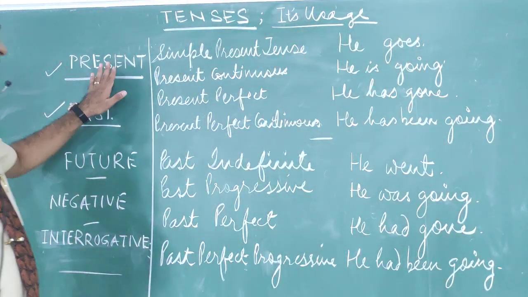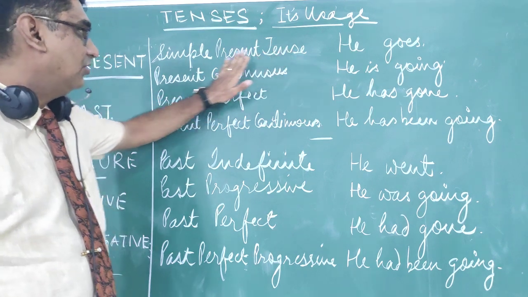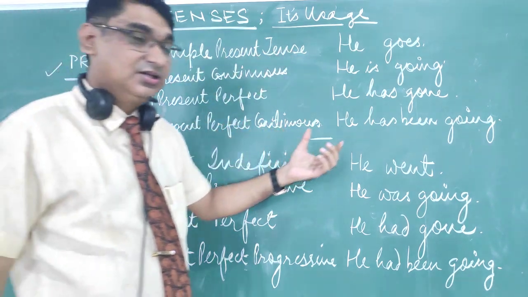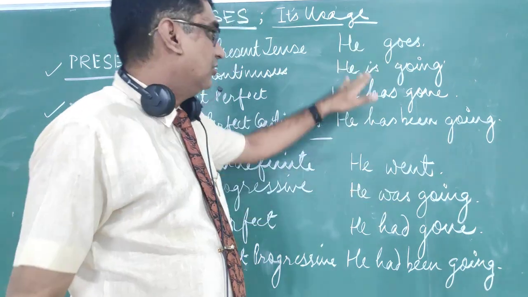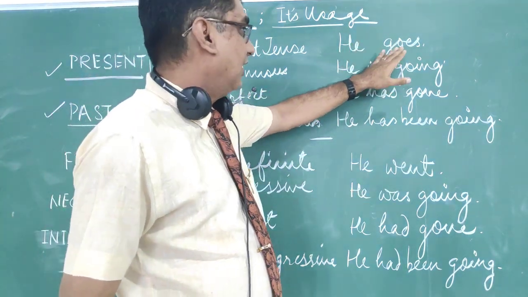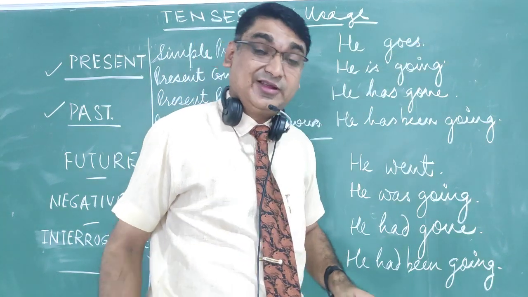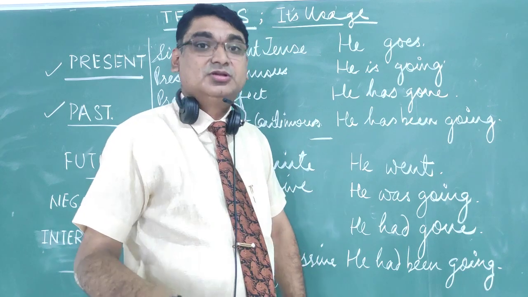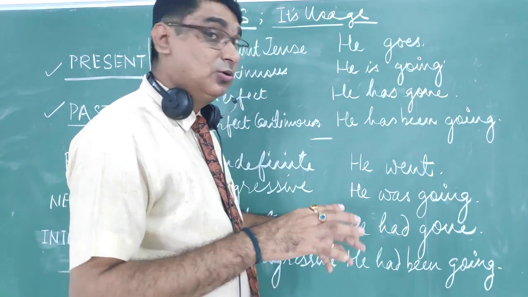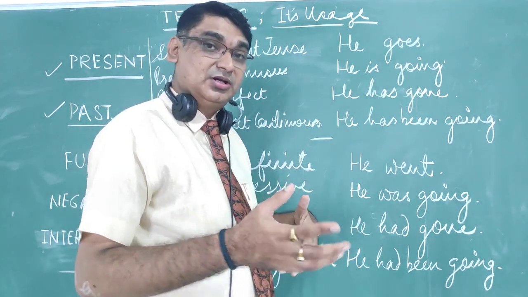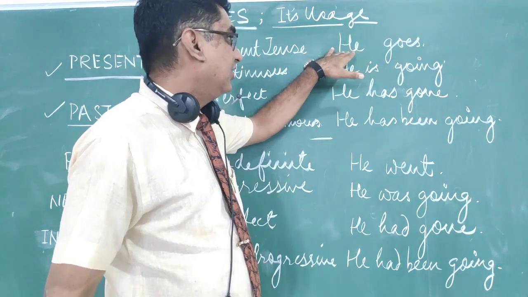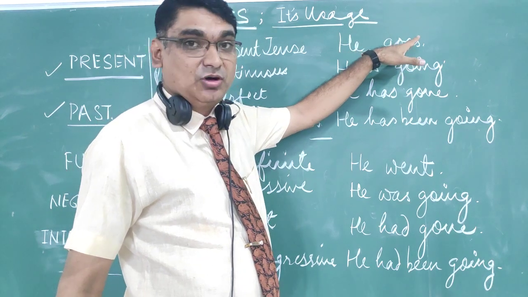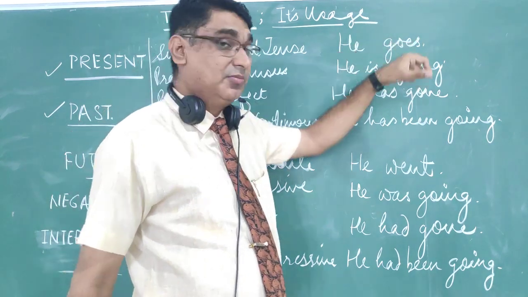Come to the present tense: simple present tense or present indefinite. The sentence is 'he goes'. Now 'he' is the person, the subject of it, and 'goes'. The es form is required when he, she, it, or any name is used. Ram goes. So the es form is there in singular. In plural, if many people are there, then the plural form will be used. Say, for example, 'they go'. The es form will not be there, but when it's singular, the es form is there.